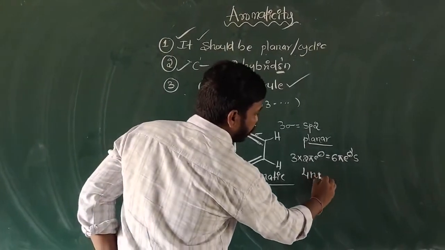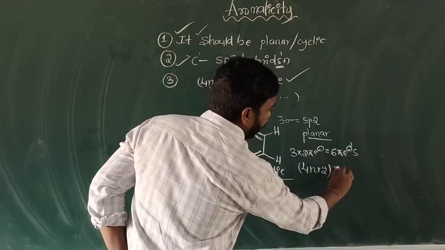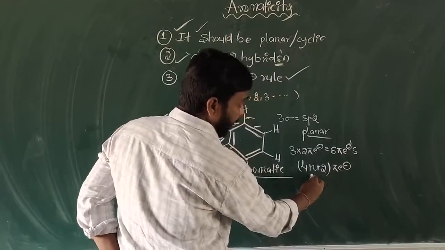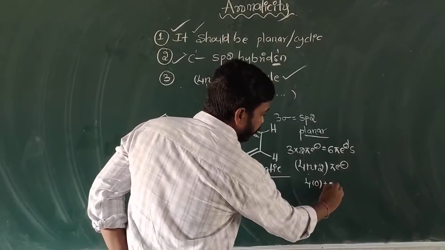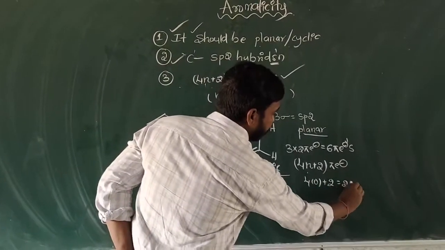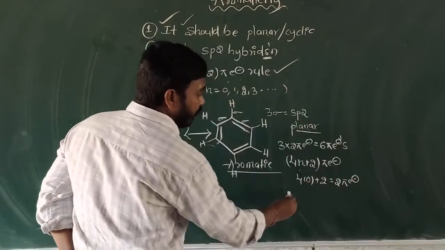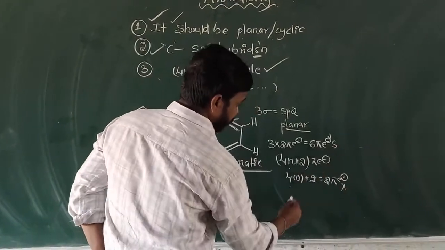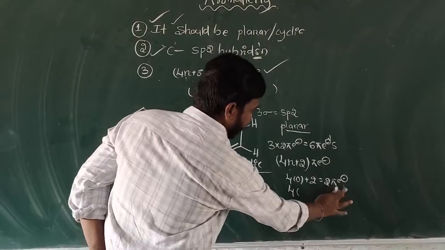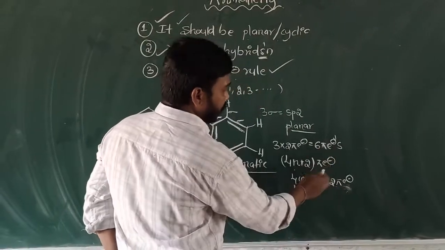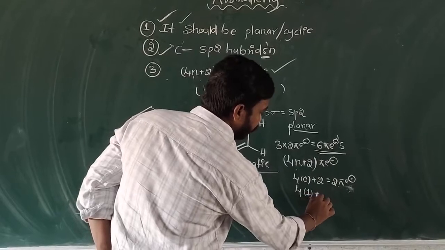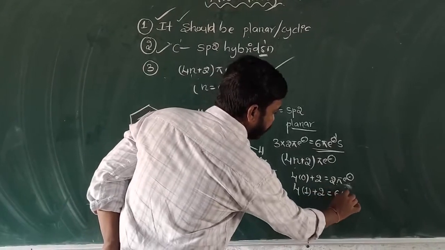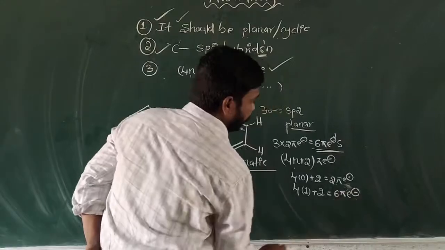In 4n plus 2, if n equal to 0, that gives 2 pi electrons. If n equal to 1, it gives 6 pi electrons, which matches the 6 pi electrons here.